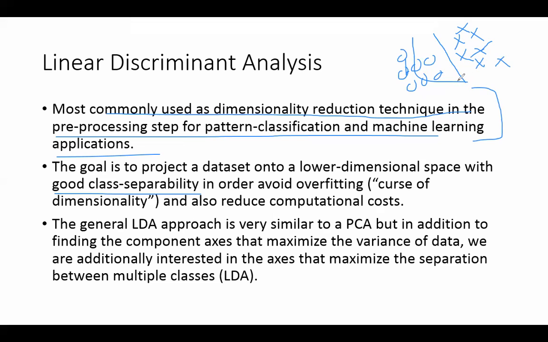So when I map the data from 10D to 2D, अगर 10D to 2D करने से both labels get mixed up, then it is useless for me. Yeah, I reduce the dimension, but I can't do the classification. So LDA ensures that even if you reduce the dimension of the data, your class labels will remain separated so that you can learn the classifier. So it is going to look at the Y column of the class labels as well as the training data. Okay? So let's see how that happens.